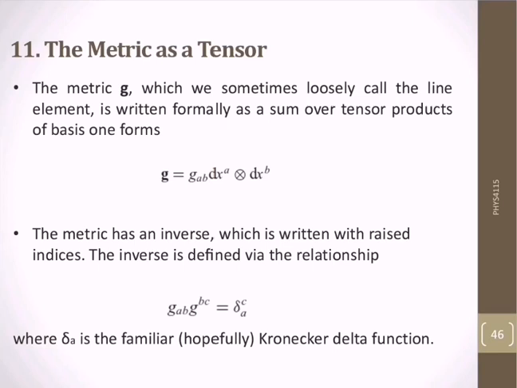As we studied previously, the metric has an inverse which is written with raised indices. The inverse is defined via the relationship g^ab g_bc is equal to delta^a_c, where delta is the familiar Kronecker delta function. Note that the metric is not singular if the determinant of g is not equal to 0.